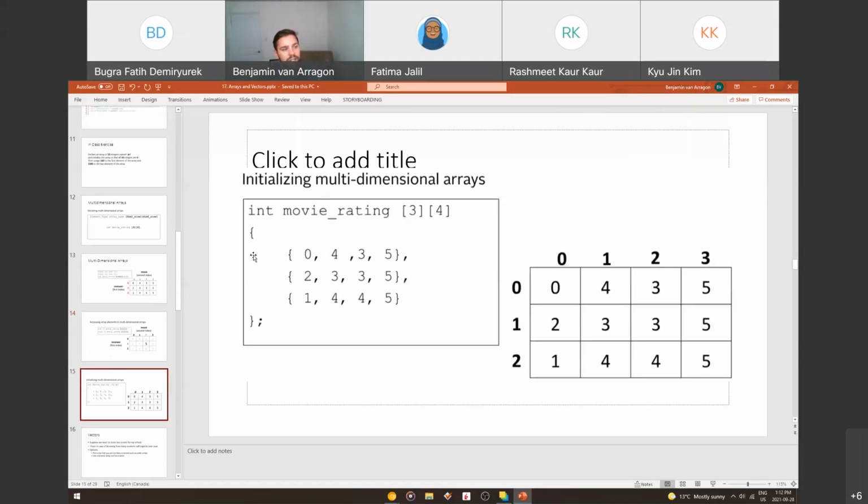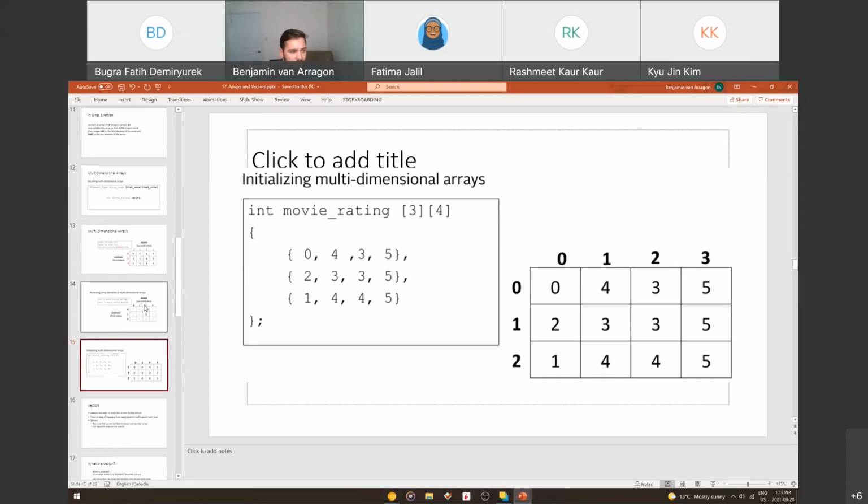Another way you can initialize them is like this, with the curly braces, and then do each row with your 4 columns across, and it helps you visualize, at least for 2-dimensional arrays, what's happening. All right, so we can see that these numbers correspond. Awesome. Any questions about that, or is that all good? It's all common knowledge by now for you guys with 2-dimensional arrays. That's good. All good so far.